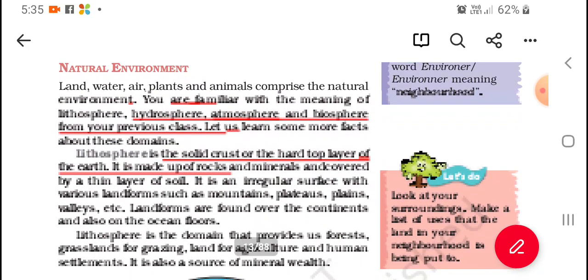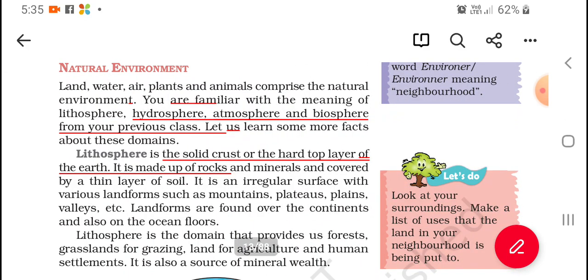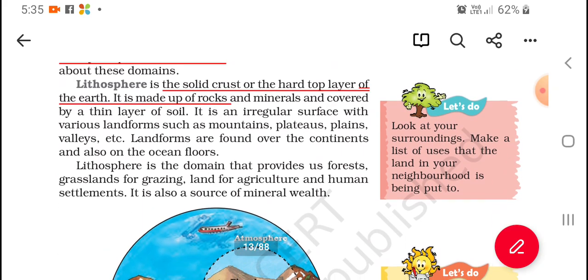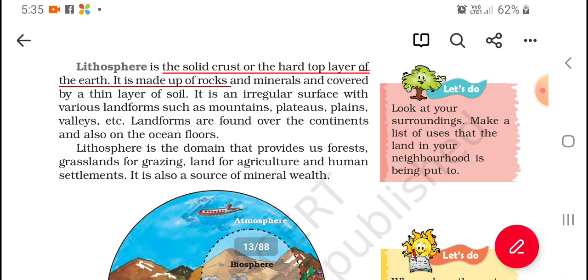Natural environment. Our natural environment consists of the lithosphere, hydrosphere, atmosphere and biosphere. First, lithosphere. It is the solid crust or the hard top layer of the earth. It is made up of rock and mineral and covered by a thin layer of soil. It is an irregularly shaped surface with various landforms such as mountains, plateaus, plains, valleys. Landforms are found over the continents and also on the ocean floor. Okay.